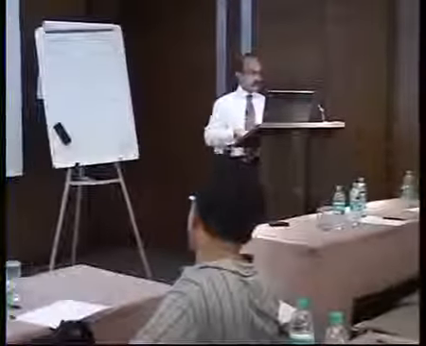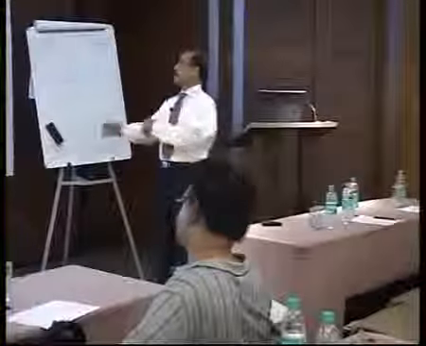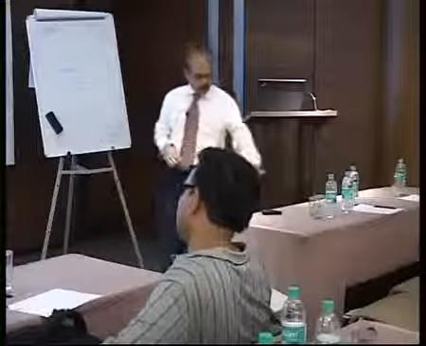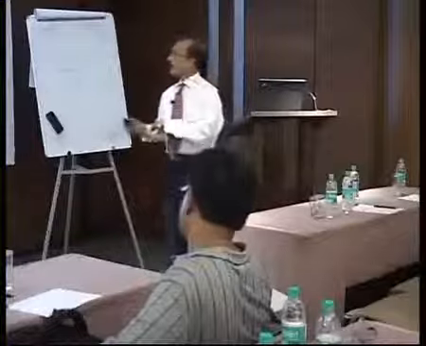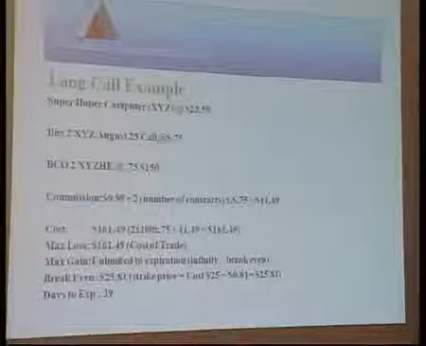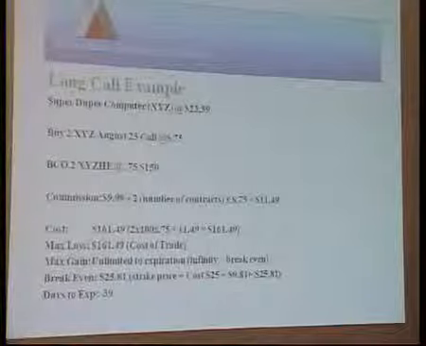Should we go through this? There is a stock, Super Duper Computer. Pricing is 23.59 and you buy a call option on the stock of 25. Are we in the money, out of the money? I am buying a call option 25 strike at 75 cents a stock for the stock which is trading at 23.59. I am buying a call option strike of 25. Are we in the money or out of the money?